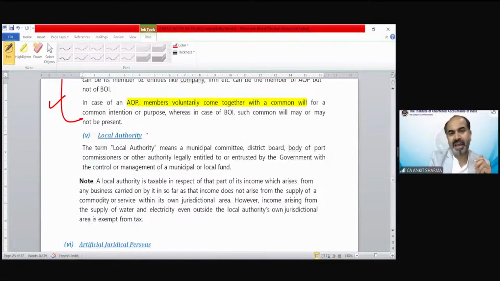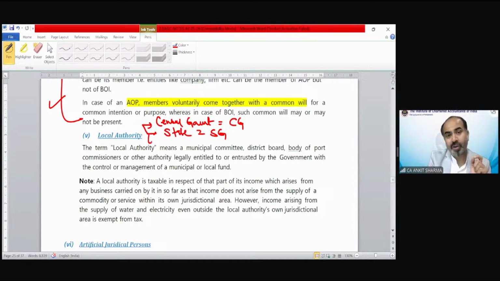It's very simple. Like any government authority who works on a central level, that is called central government, like army, etc. If any government authority works at state level, we call it state government, like police.